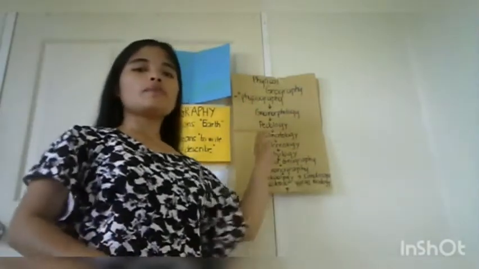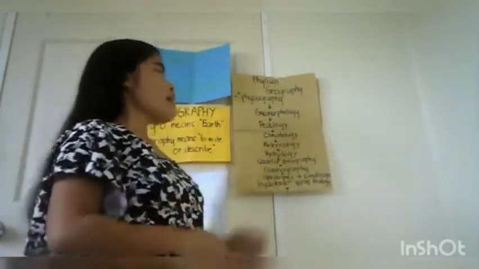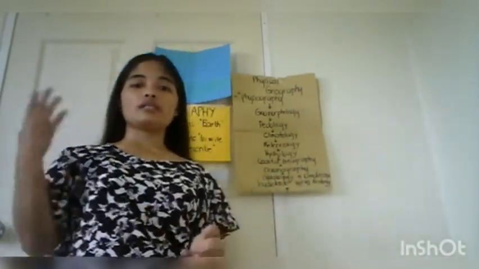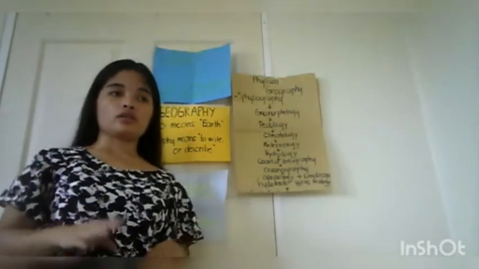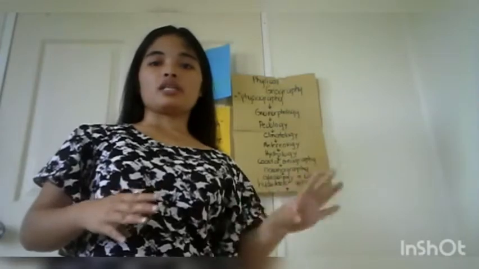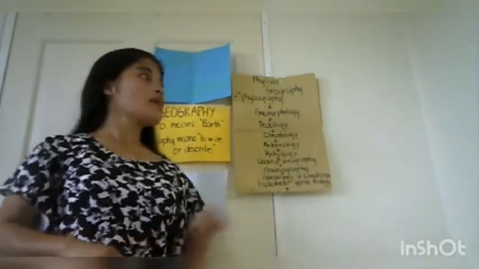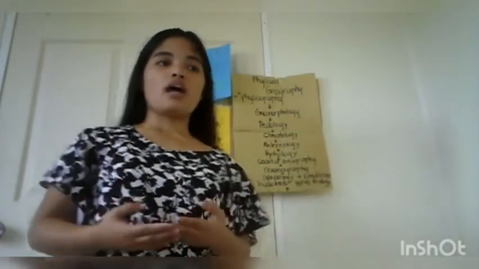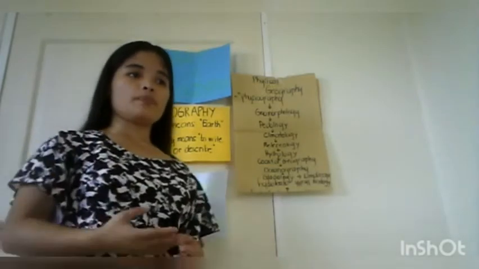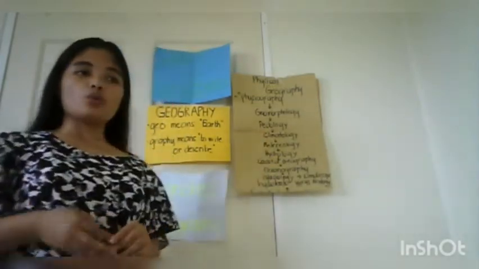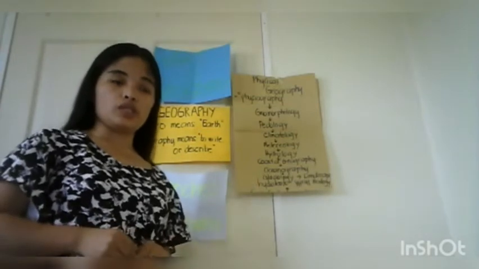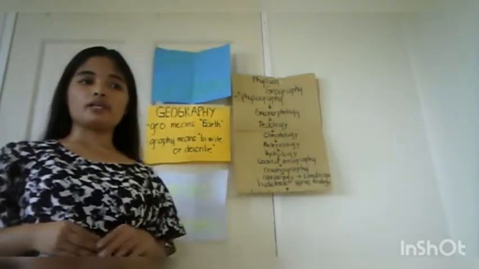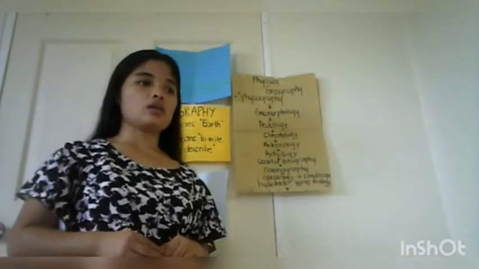The third sub-branch of physical geography is climatology. From the word climatology, this is the study of climate. Climatology is the study of local, regional, as well as global climates with respect to their effects on the physical and biological aspects of the earth. It studies how climate can be affected by natural and human influences.